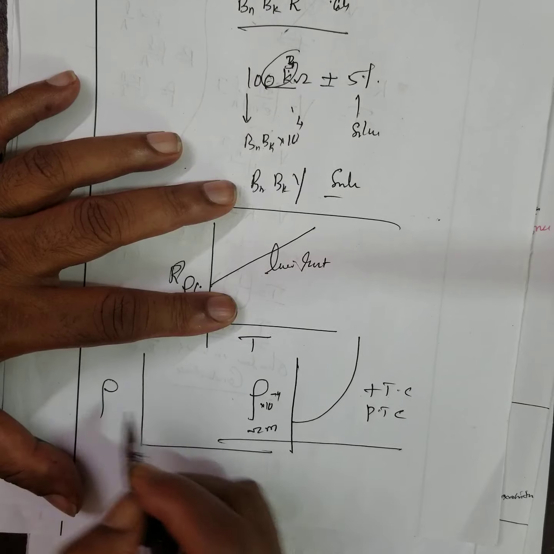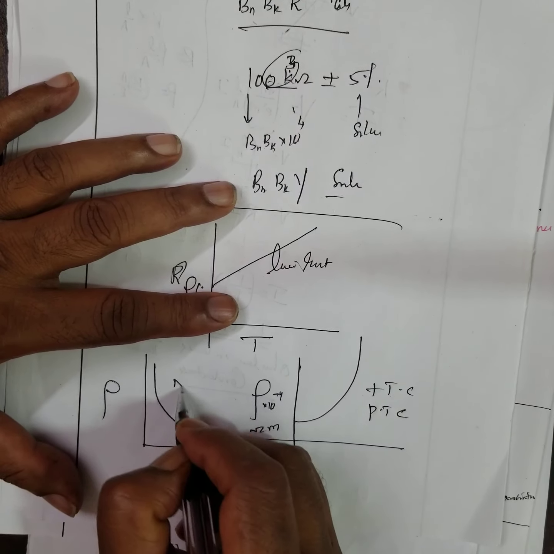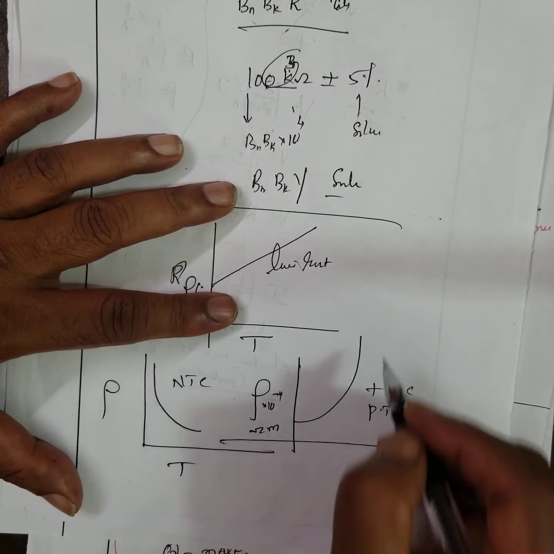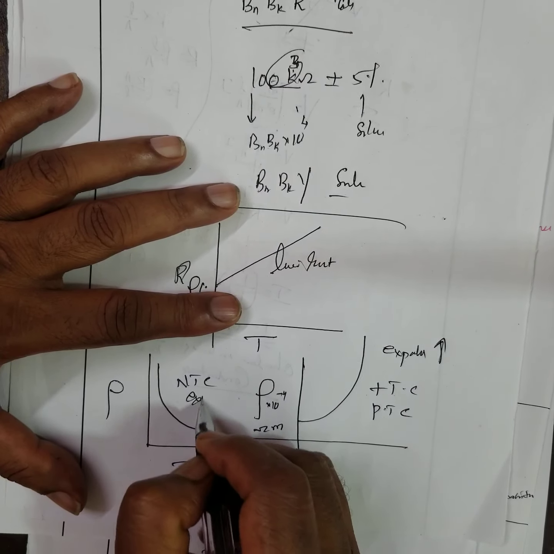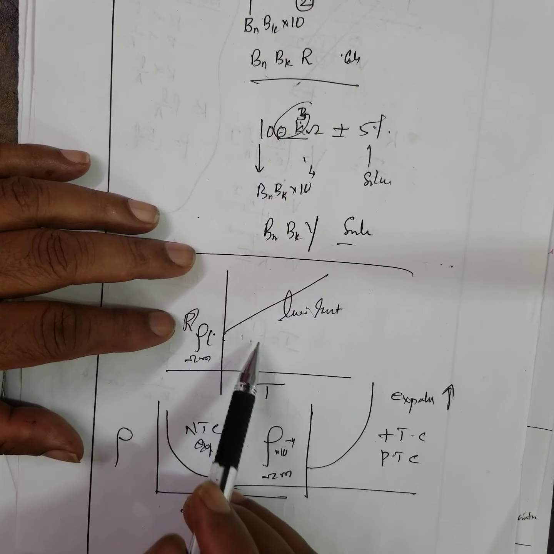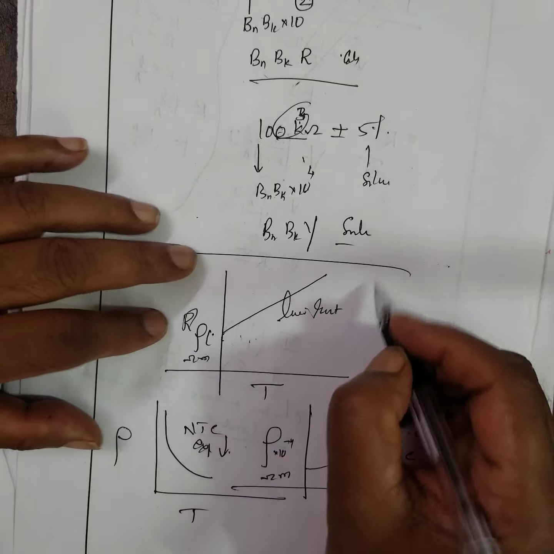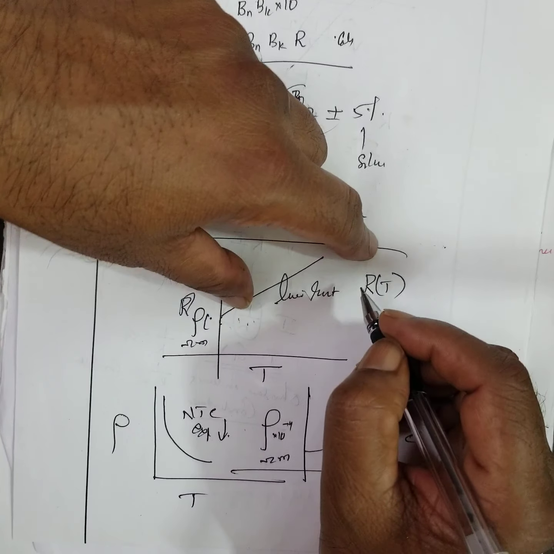Suppose the resistivity, where is the temperature? It is going like this. What is this? Negative temperature coefficient, exponentially decreasing. How does the resistivity vary here? Resistivity increases with the temperature.